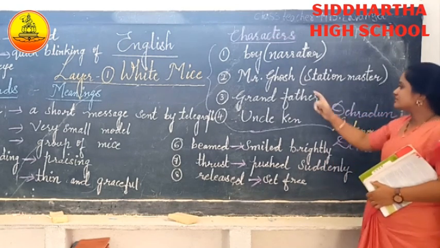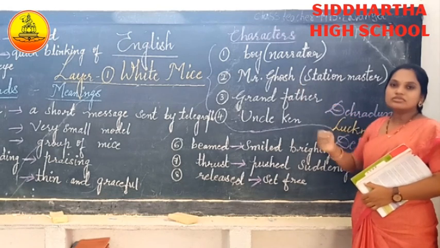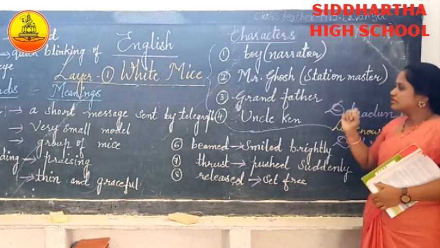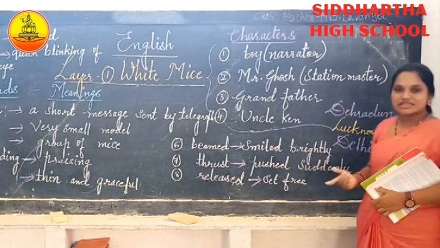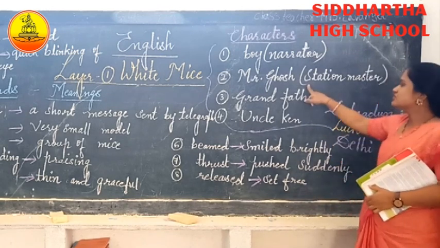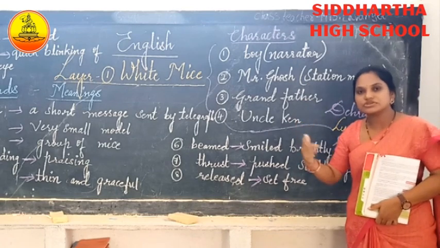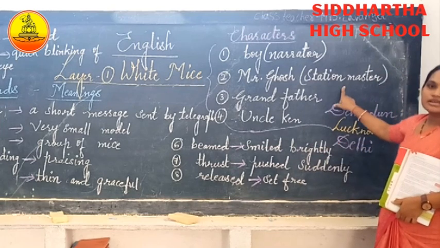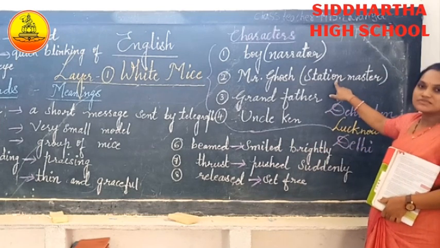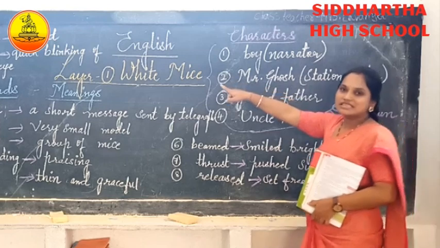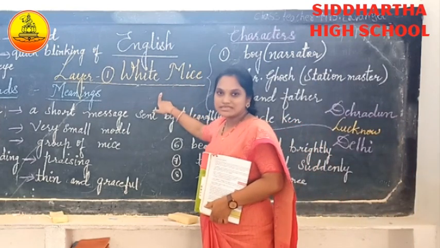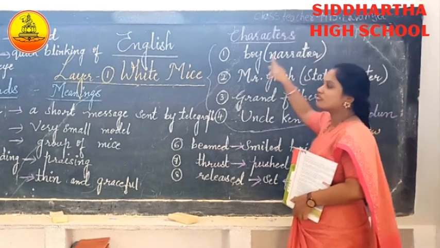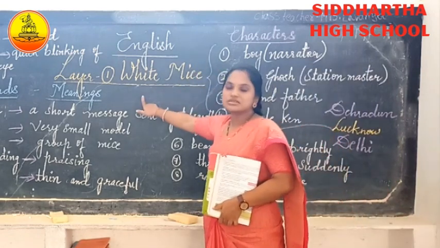He wrote to Mr. Ghosh asking if he could at least have a pair of white mice. But the letter was not answered because Mr. Ghosh had been transferred to another part of the country, and he took the white mice along with his family.